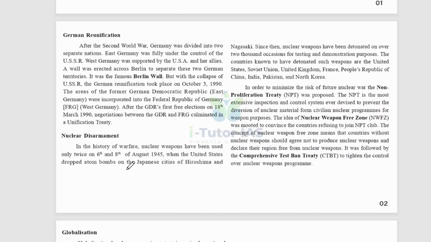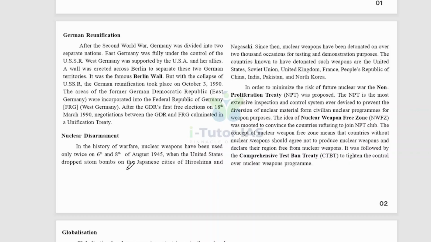After the World War, Germany was divided into two separate nations. East Germany was fully under the control of USSR, and Western Germany was supported by the USA and her allies. And a wall was erected across Berlin to separate these two German territories. It was the famous Berlin Wall. But with the collapse of USSR, the German reunification took place on October 3, 1990, and the areas of the former German Democratic Republic, that is East Germany, were incorporated into the Federal Republic of Germany, that is West Germany.